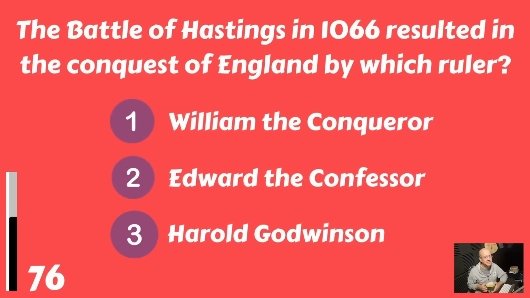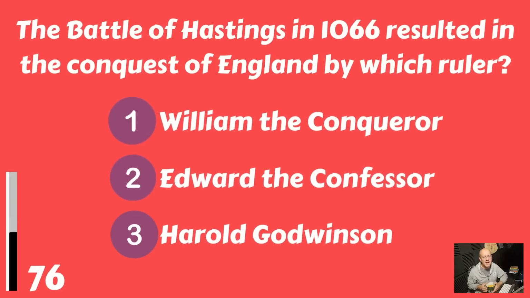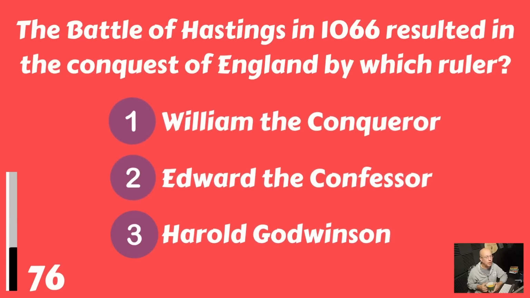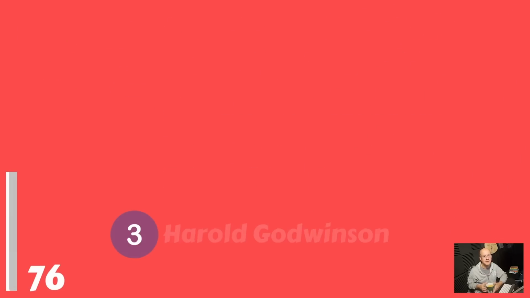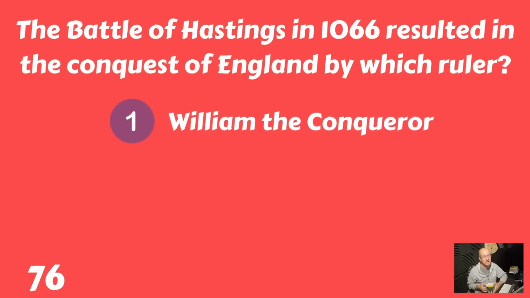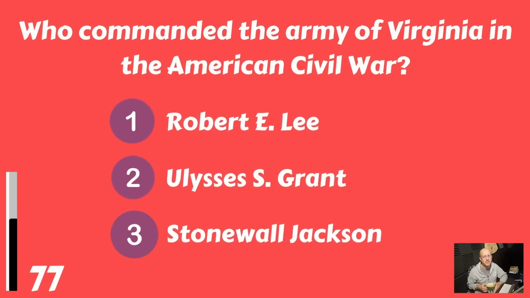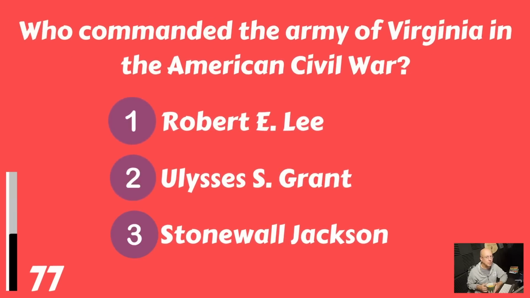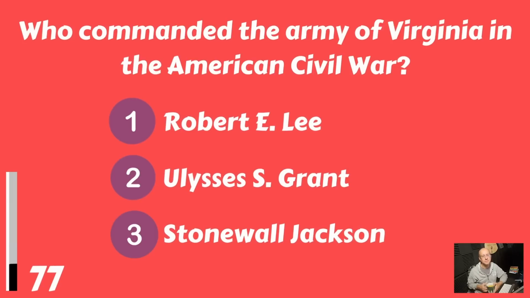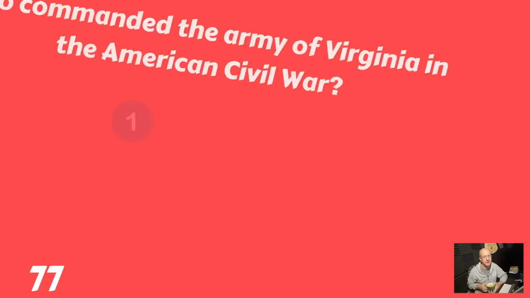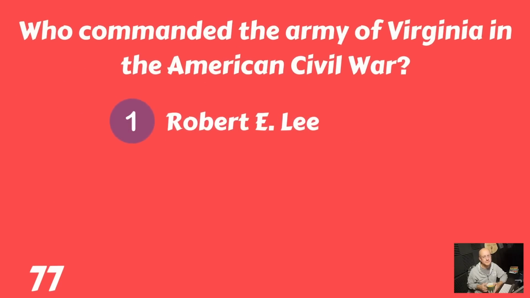The Battle of Hastings in 1066 resulted in the conquest of England by which ruler? William the Conqueror, Edward the Confessor, or Harold Godwinson? And the conqueror was William the Conqueror. Who commanded the Army of Virginia in the American Civil War? Robert E. Lee, Ulysses S. Grant, or Stonewall Jackson? The Army of Virginia was commanded by none other than Robert E. Lee.